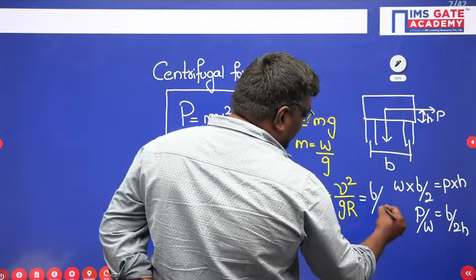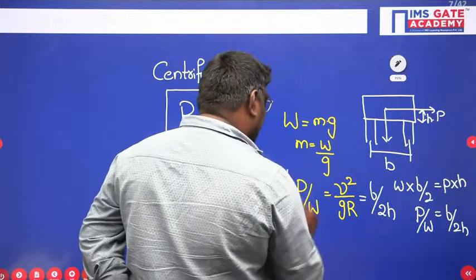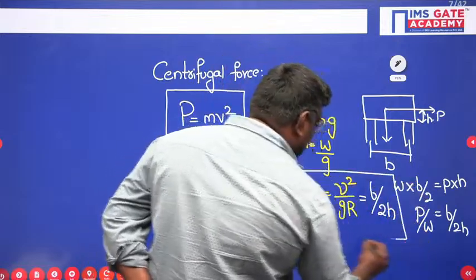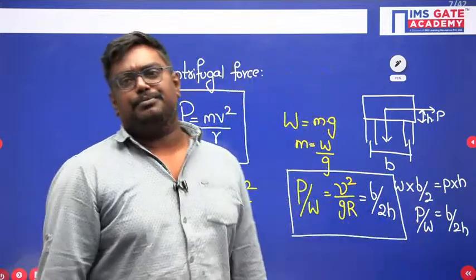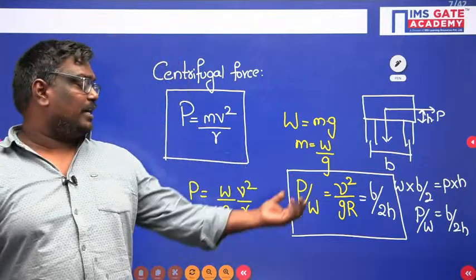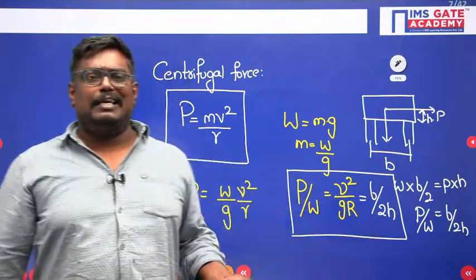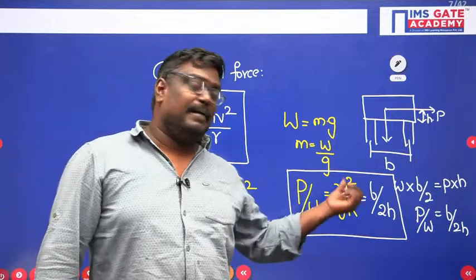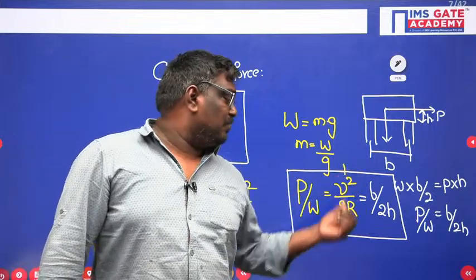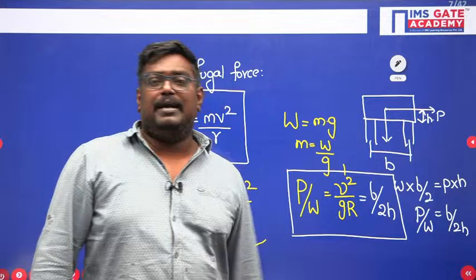So actually my dear students, this is the condition for super elevation, or you can write this is the centrifugal ratio. Here centrifugal ratio is given by the formula P by W is equal to v square by gr is equal to b by 2h.